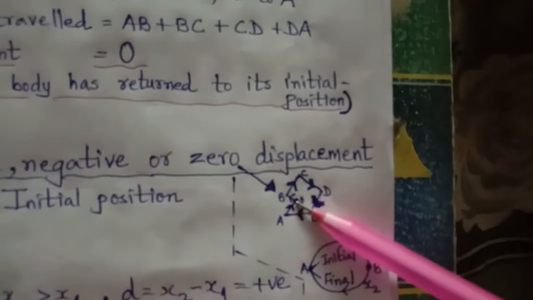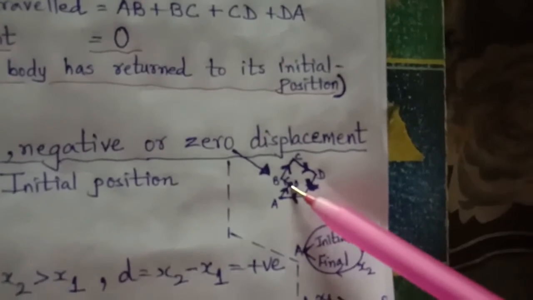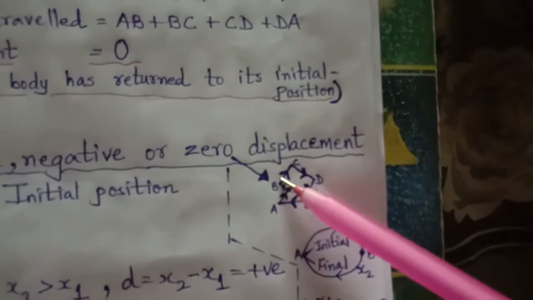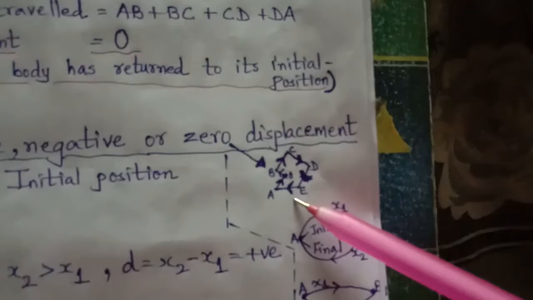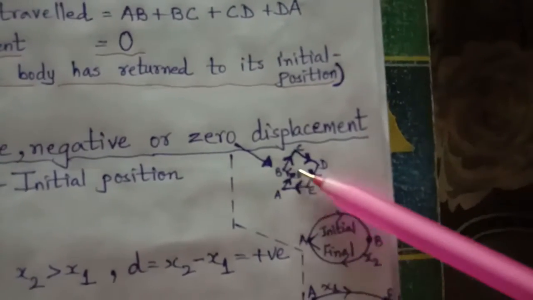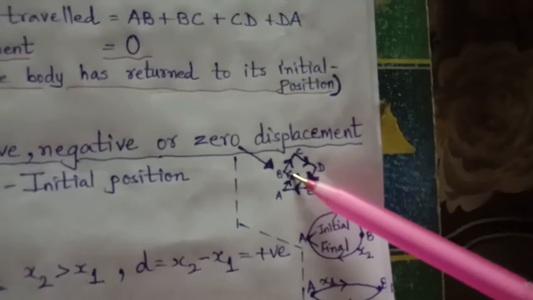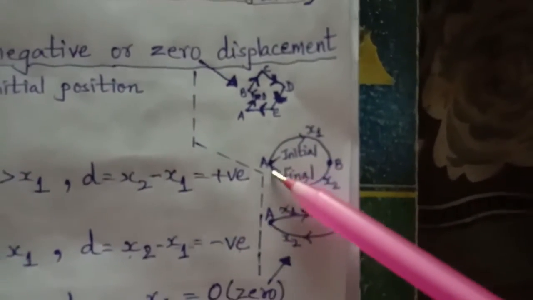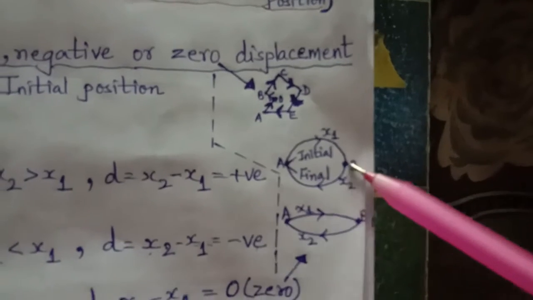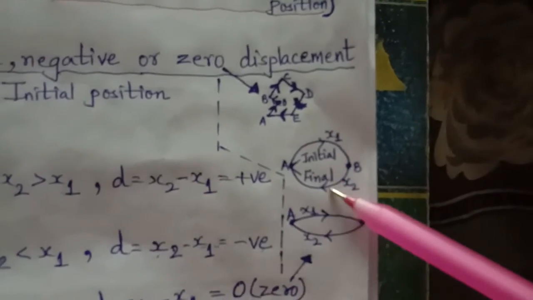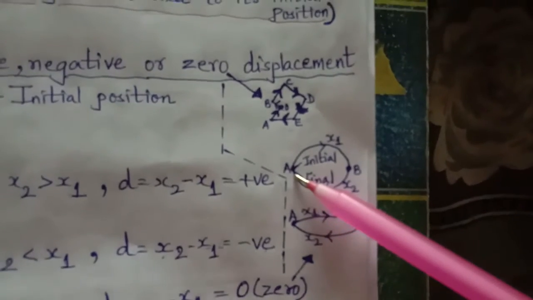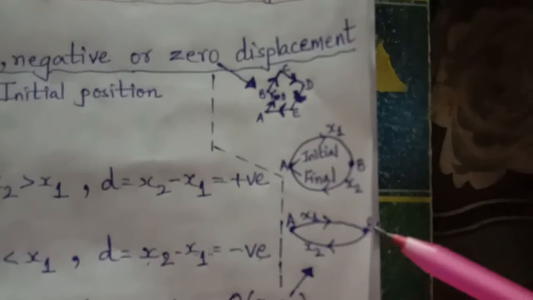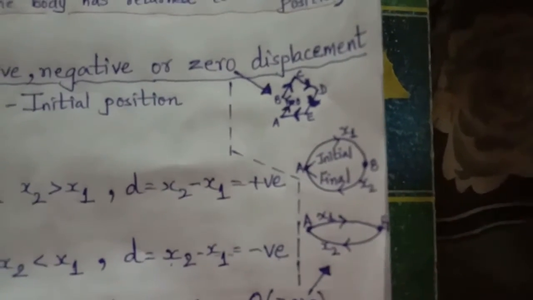See here, a few figures I have shown where you can understand that the displacement is 0. See the arrow. This dark dot is the initial point, O. O to B arrow, B to C, C to D, D to E, and E to A, and again O. So the body has started from O initial, and has come back to final O. 0 displacement. One more here: A to B initial x1, B to A x2 final. x1 is equal to x2. No displacement, 0. Here also A to B x1, B to A x2, it's also 0 displacement.